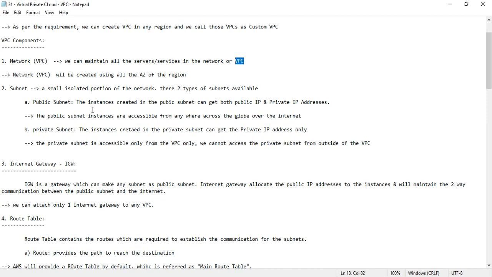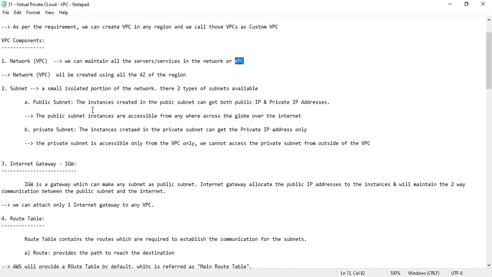But the scenario is different for the private subnet. What happens here? The private subnet doesn't get any public IP, it only has the private IP. So whatever communication we want to make, we can communicate only through the private IP. Because the private subnet doesn't have a public IP, it can't respond to the outside traffic.